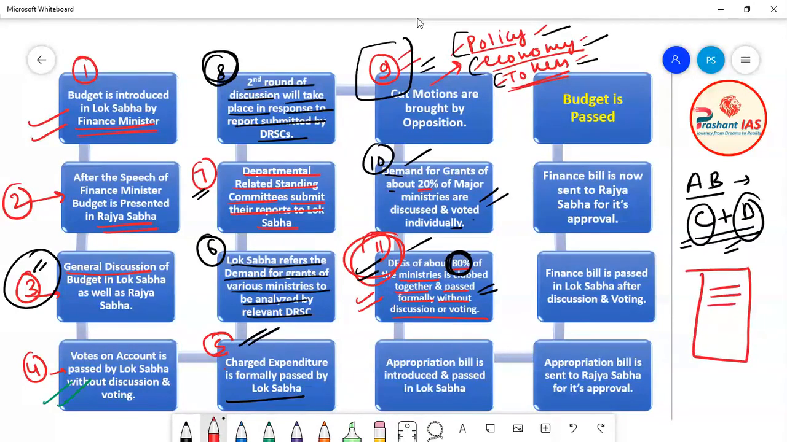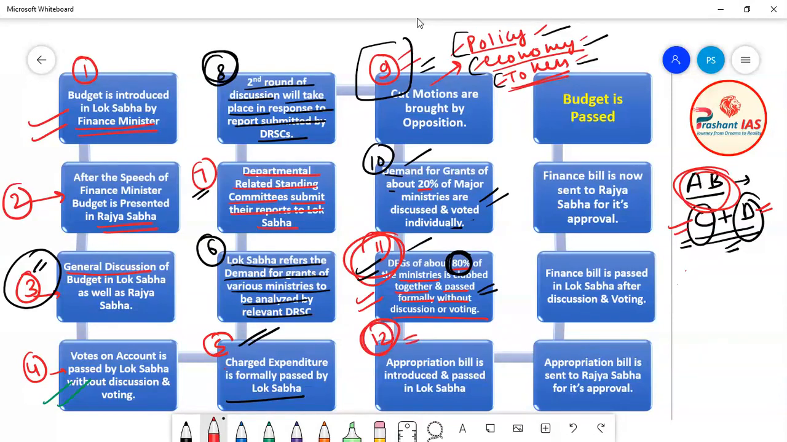So when the charge expenditures are passed by Lok Sabha and when the demand for grants are passed by Lok Sabha, after that both charge expenditures as well as demand for grants are written together in one bill, which is known as the appropriation bill. Then that bill is introduced in Lok Sabha, and after that the voting takes place on that bill and that bill is passed in Lok Sabha. So what is the 12th step? The 12th step is the introduction and the passage of the appropriation bill.